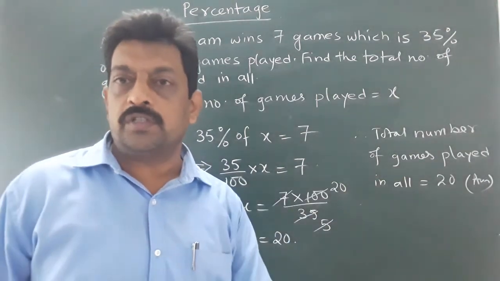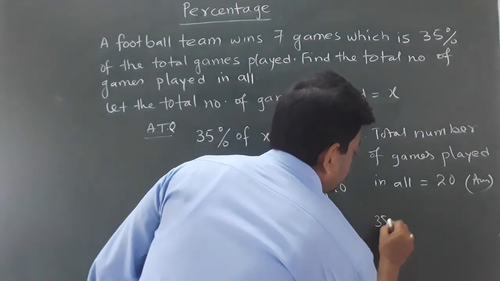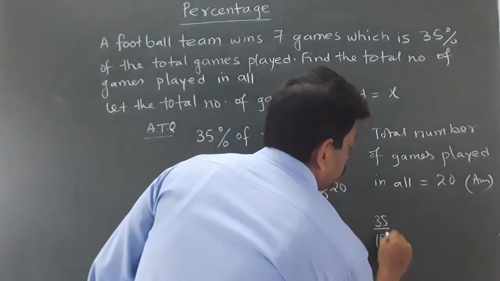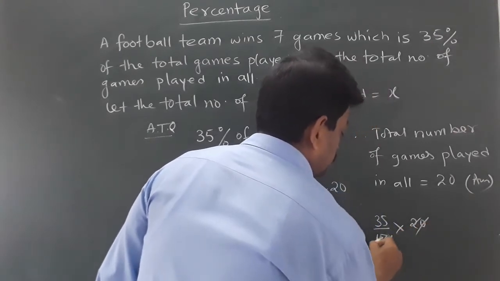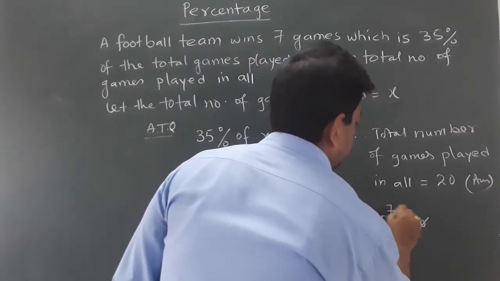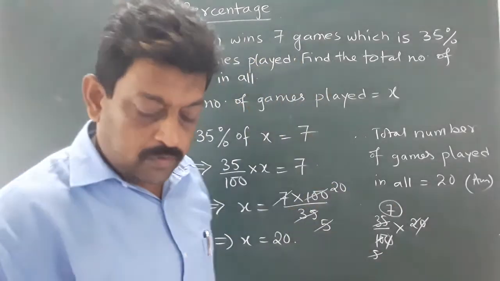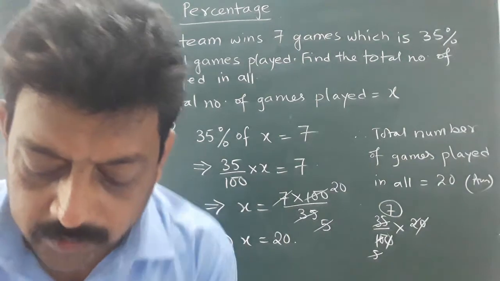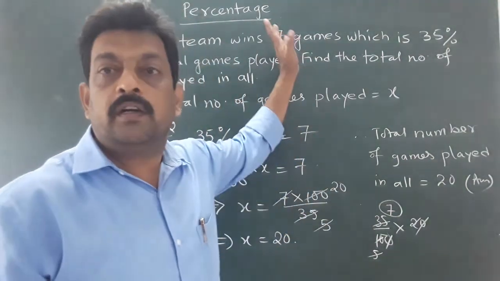If you want to cross check the answer, 35% of total games means 35 by 100 into total games, which is 20. That is 7, which is the given condition. Okay. So in this way, this type of question we can also cross check by putting the value of x in the condition.